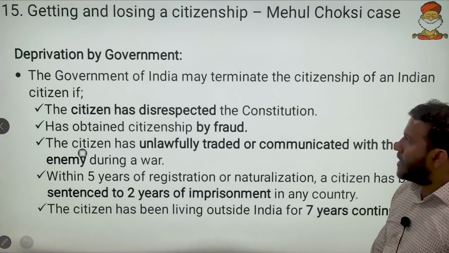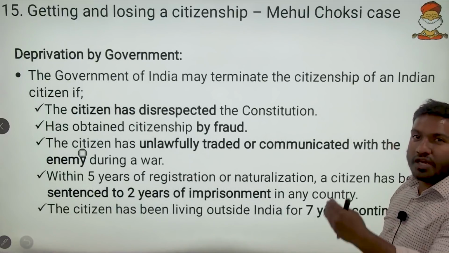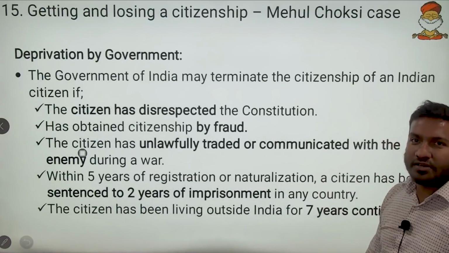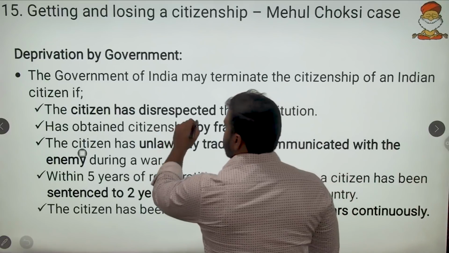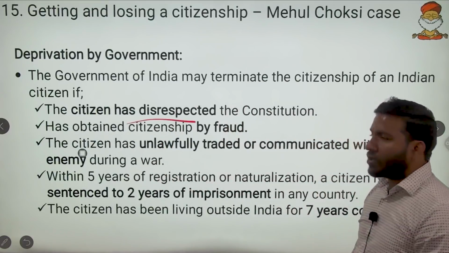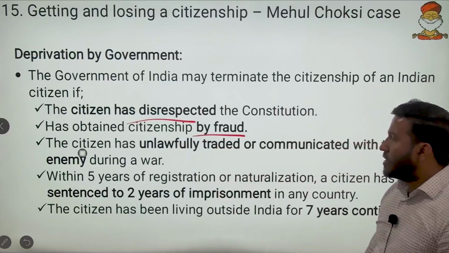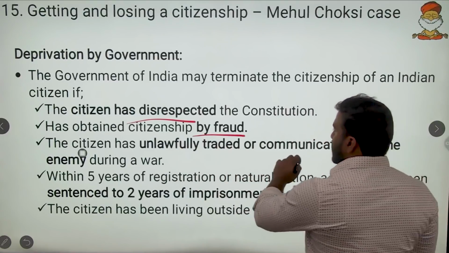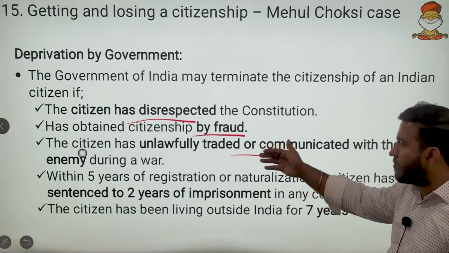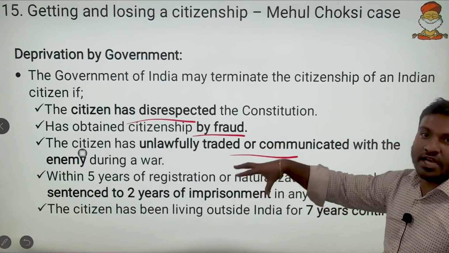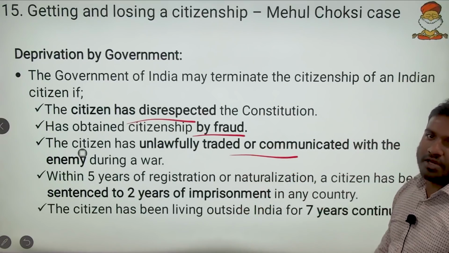And then deprivation by the government. The government itself can sever citizenship if a citizen has disrespected the constitution, obtained citizenship by fraud, unlawfully traded, helped the enemy in wars, or was a criminal at the time of attaining citizenship.